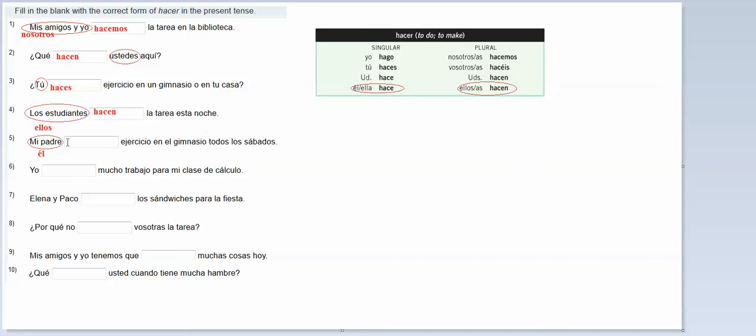Mi padre hace ejercicio en el gimnasio todos los sábados. Yo blank mucho trabajo para mi clase de cálculo. So who's doing a lot of work for their calculus class? I am. And so if I go over here, here's I, I would want hago. And that's what I would plug in here.